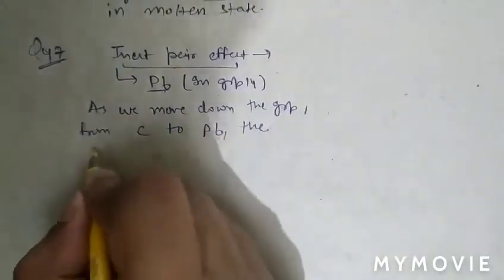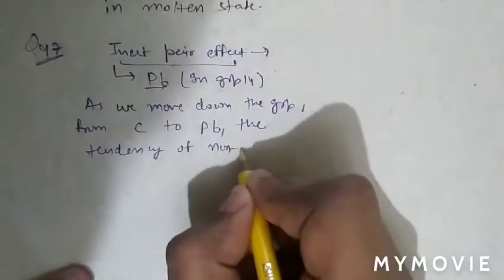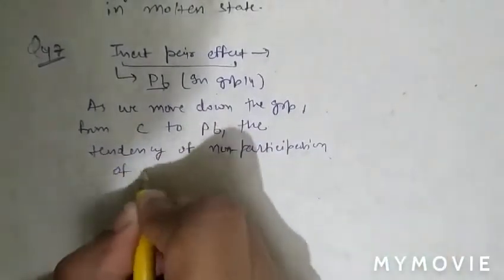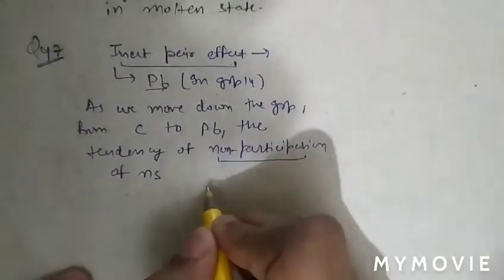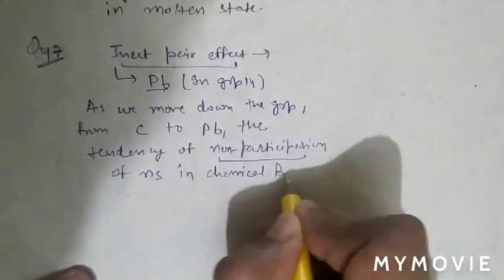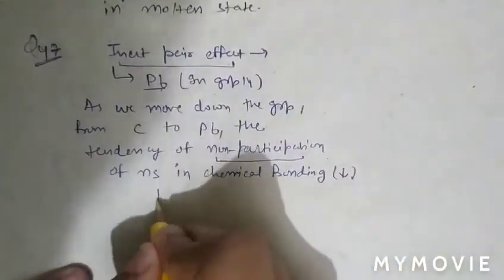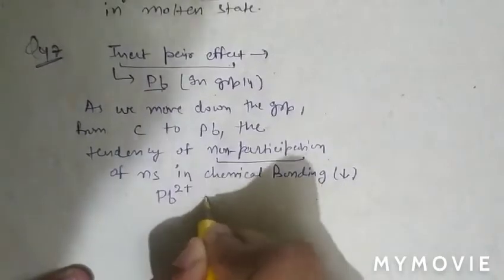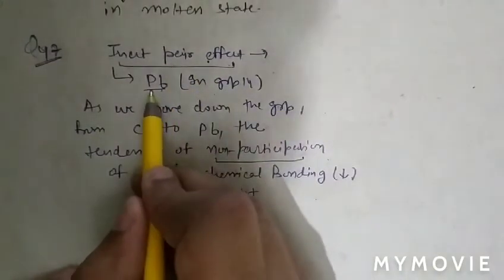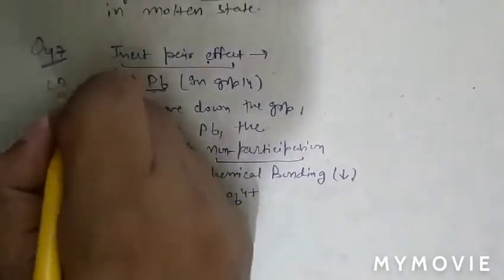the tendency of non-participation of ns electrons in chemical bonding decreases. Therefore, due to inert pair effect, lead plus 2 state is more stable than lead plus 4 state. So inert pair effect is most prominent in case of lead in group 14. So question number 47, option D is correct.